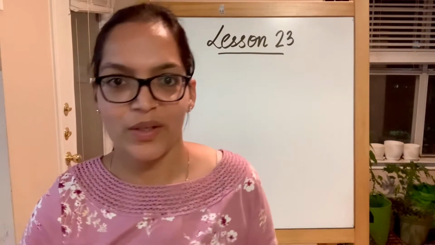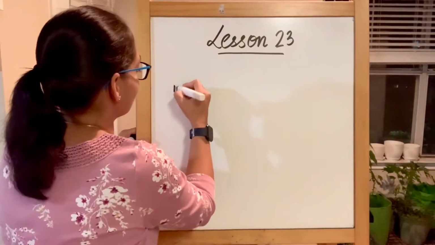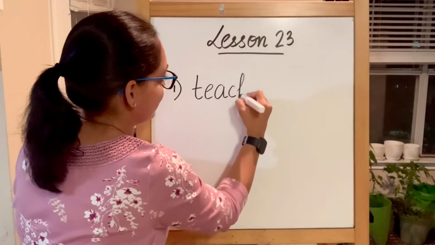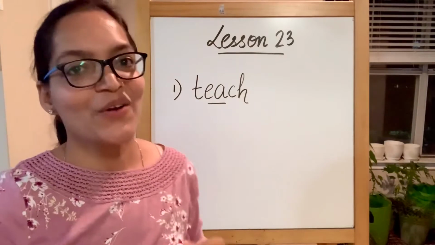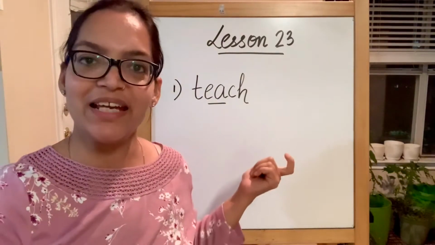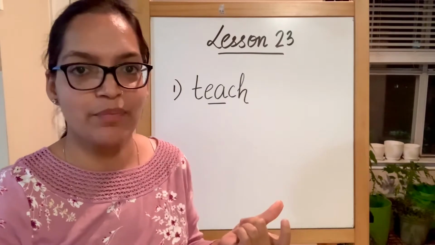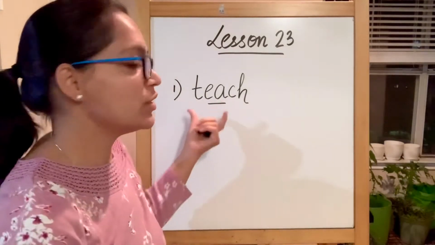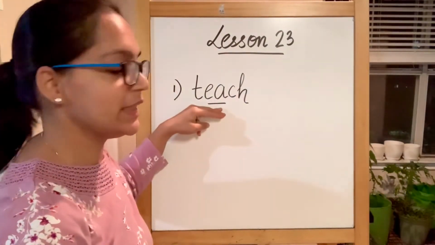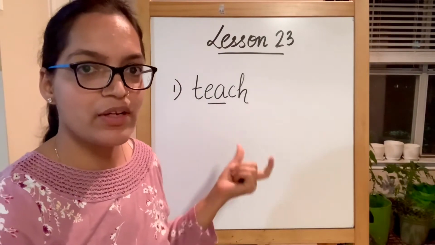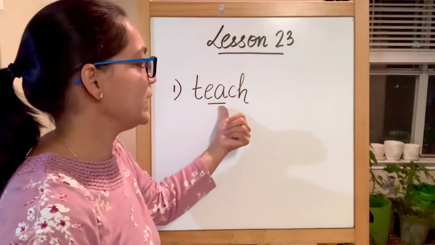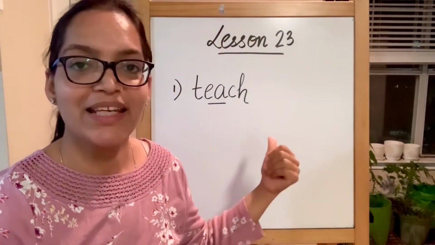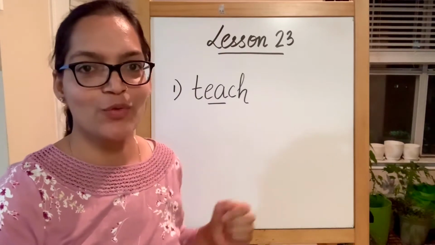Let's begin with our first word. I hope you remember from the last lesson that EA is going to produce the sound of E because E is in the beginning and A will not produce any sound. So this becomes T, E. Now E is making E and A together is making a sound of E. So T, E and ending with Ch. So this becomes T, E, T, Ch. Teach. I am teaching you. So this is teach.